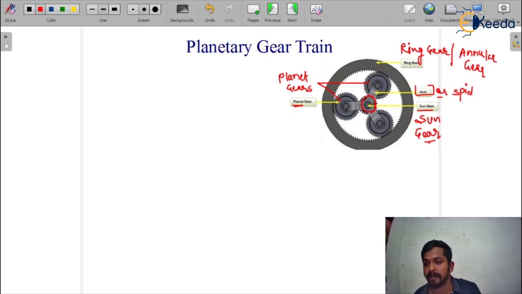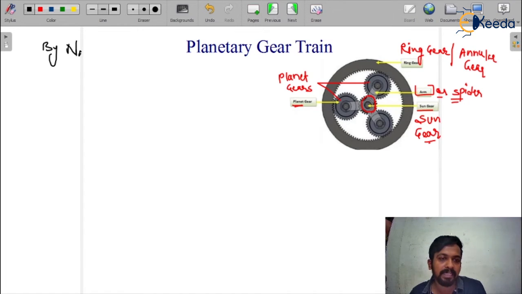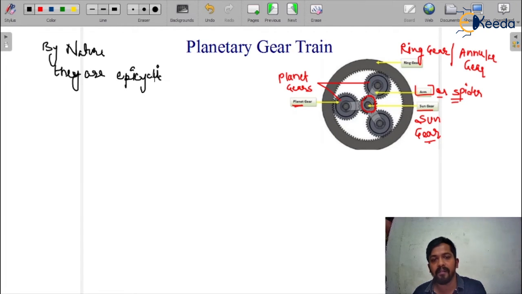Either it is called arm or spider, both are the same. So this is basically the planetary gear train, and by nature they are epicyclic.